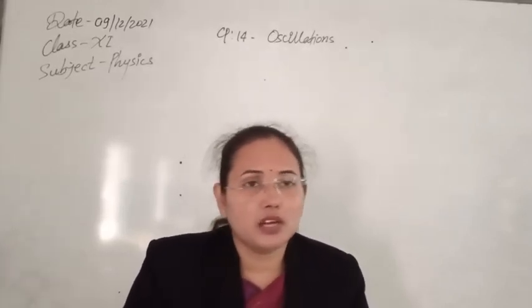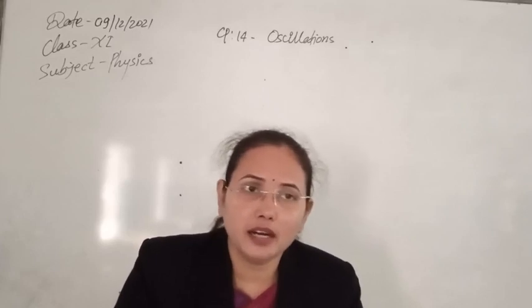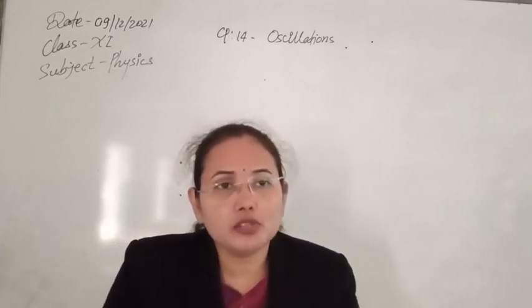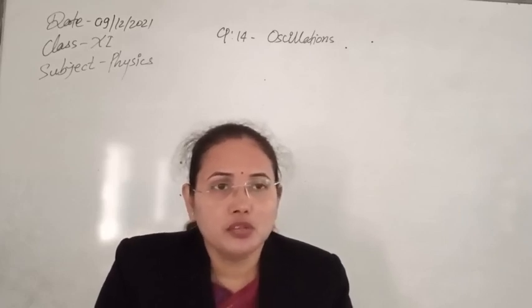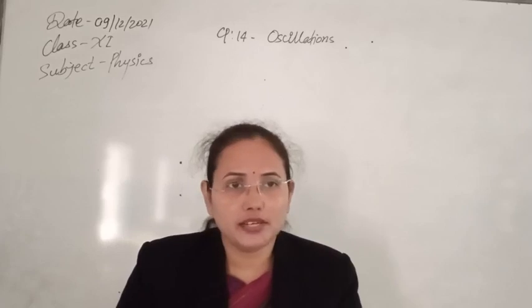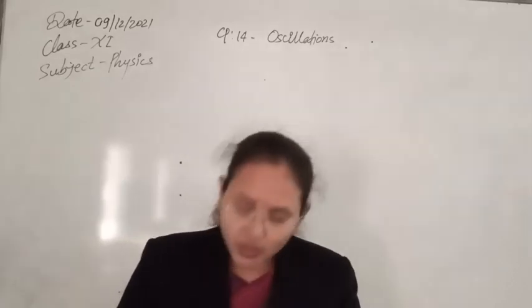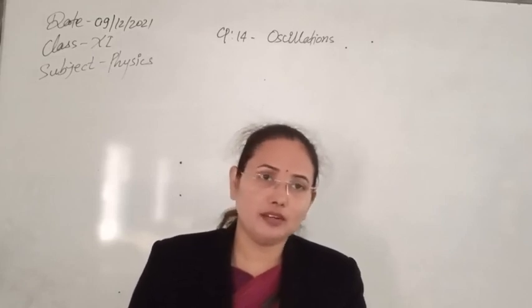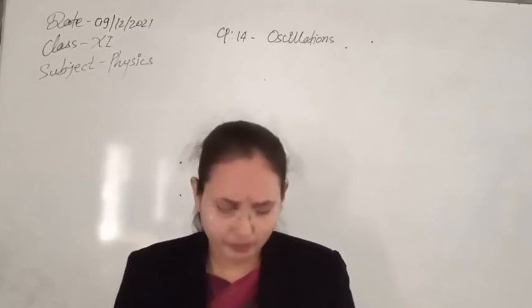Just now I have given you the example of the sun and earth, where the earth is revolving around the sun, so that is rotatory motion, that is not vibratory motion. So it means that periodic motion is not necessarily oscillatory motion. It is not necessary that all periodic motion should be oscillatory, but it is mandatory that all oscillatory motions will be periodic motion.